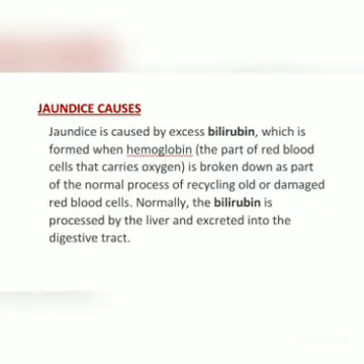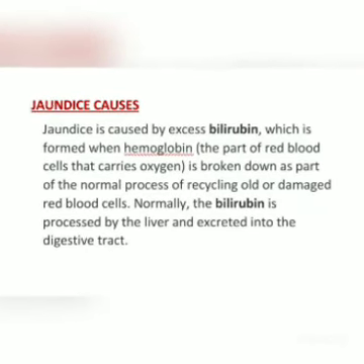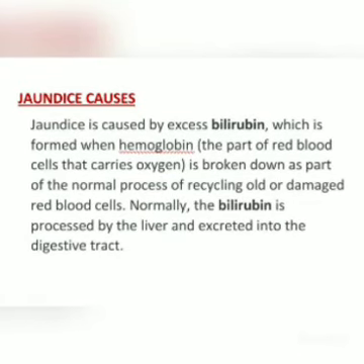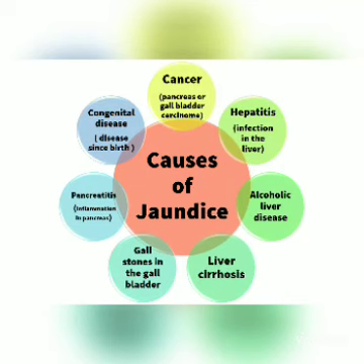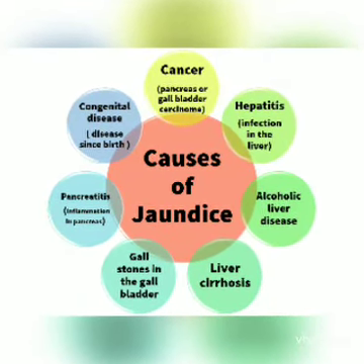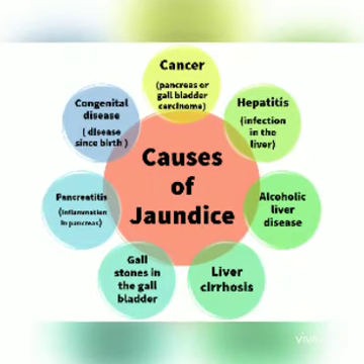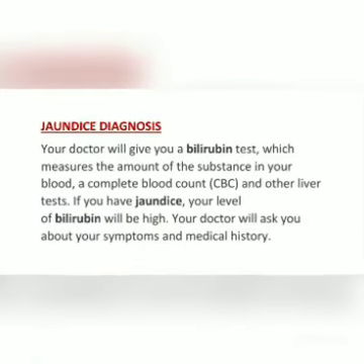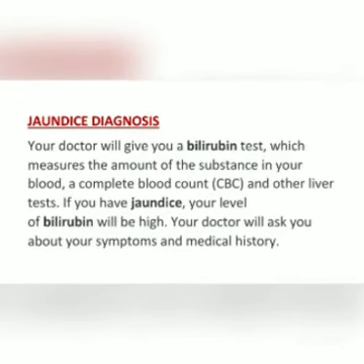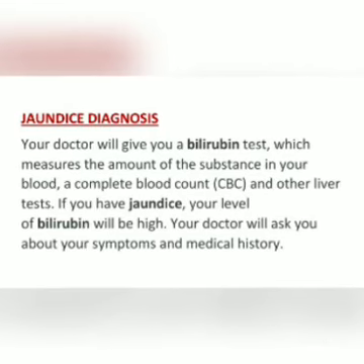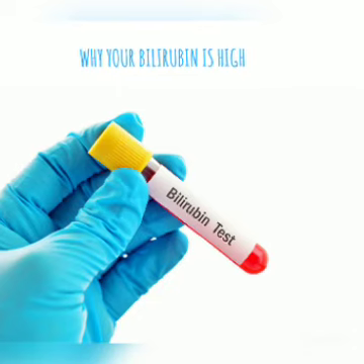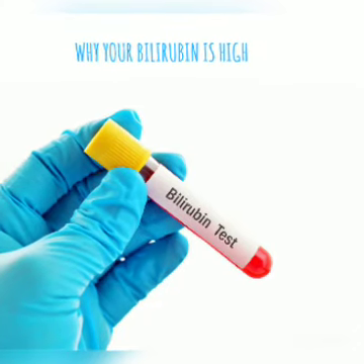Jaundice is caused by an excess of bilirubin, which is formed when hemoglobin is broken down as part of the normal process of recycling old and damaged red blood cells. Normally, the bilirubin is processed by the liver and excreted into the digestive tract. Diagnosis of jaundice. Your doctor will give you a bilirubin test, which measures the amount of the substance in your blood, a complete blood count (CBC), and other liver tests. If you have jaundice, your level of bilirubin will be high.